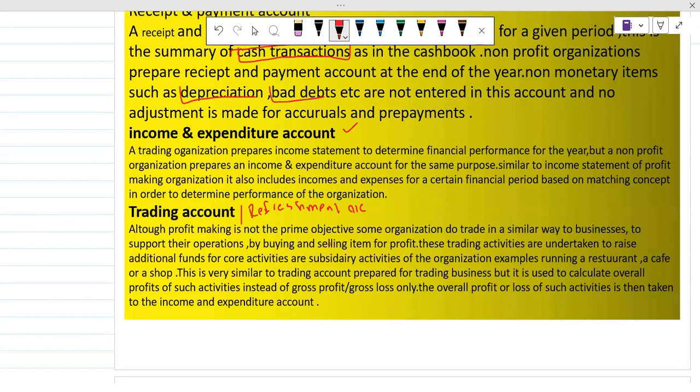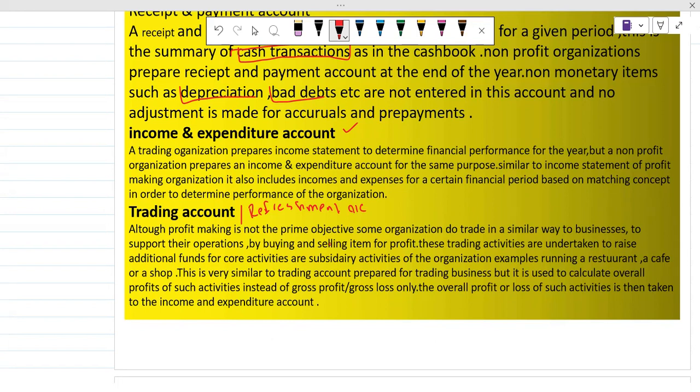And this is a very simple account. You may be aware of the trading section of our normal income statement, like the inventories, the sales, and all the sections which we have learned from the income statement: sales, cost of goods sold, GP and all the things.